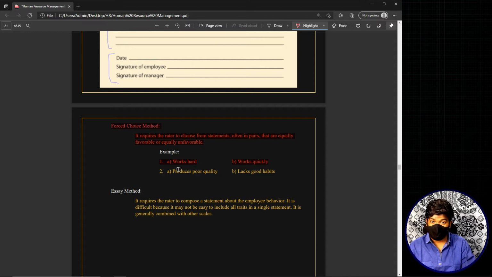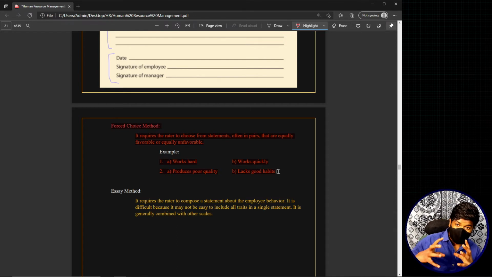Now let's look at equally unfavorable. There will be a second question telling you to choose among the following, choose the most appropriate one, or the most accurate one. The first option is produces poor quality, and the second is lacks good habits. Both of them are equally unfavorable, right? Now the rater is forced to choose between these two. That means he has to make a decision and choose one of these two, because he doesn't have the option of saying both are suitable or both are not suitable. So basically this is the forced choice method.